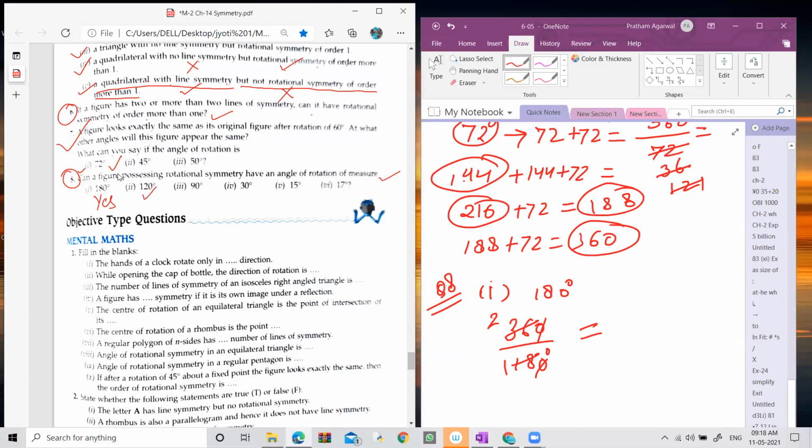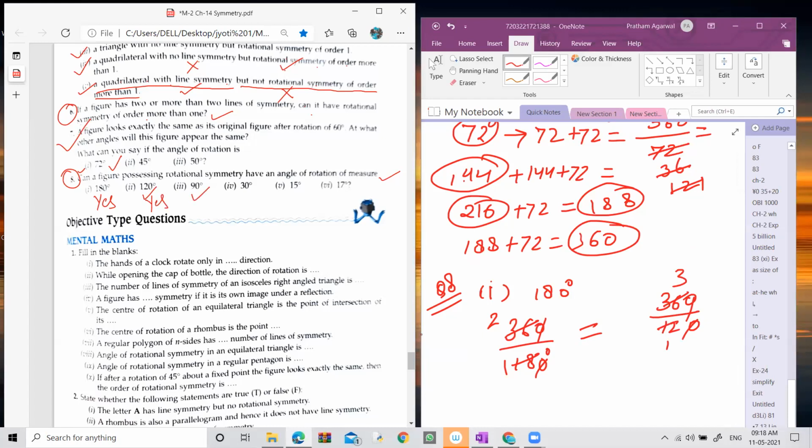Now let's check the second one. If the figure can rotate around 120 degree, is it possible to have rotational symmetry or not? For this, again, you have to divide 360 degree by 120 degree. 12 1s are 12. How many times? 12 3s are 36. It means it also has rotational symmetry.